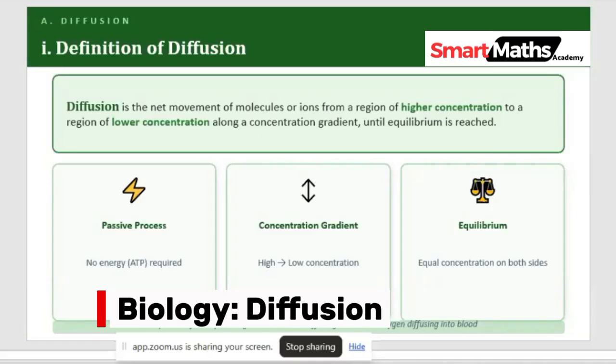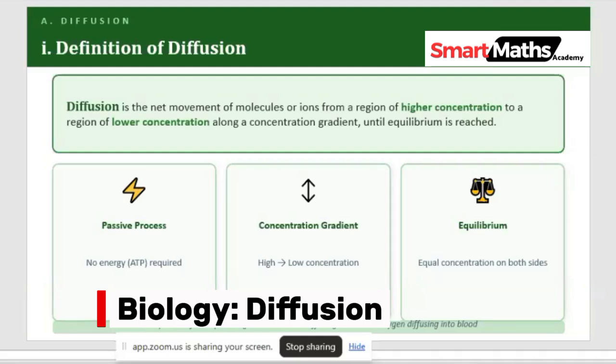So that is what we mean by diffusion. It is the movement of molecules or ions from a region of higher concentration to a region of lower concentration until equilibrium is reached or until it is evenly distributed. Do you understand?